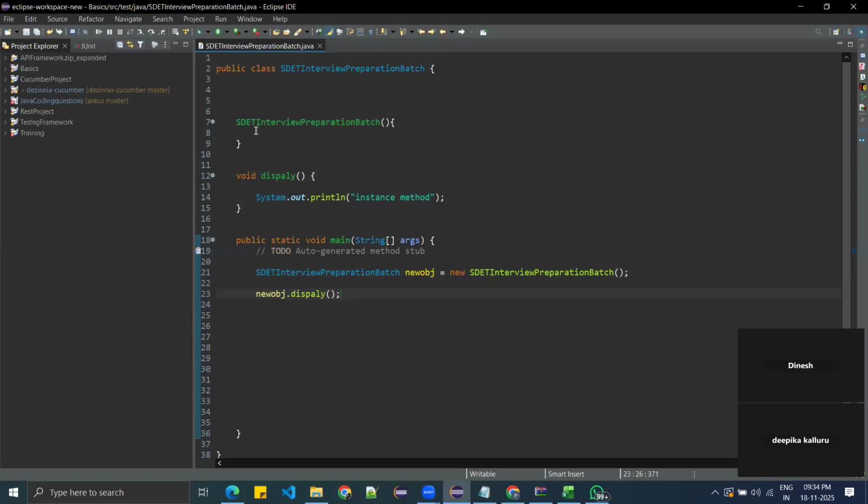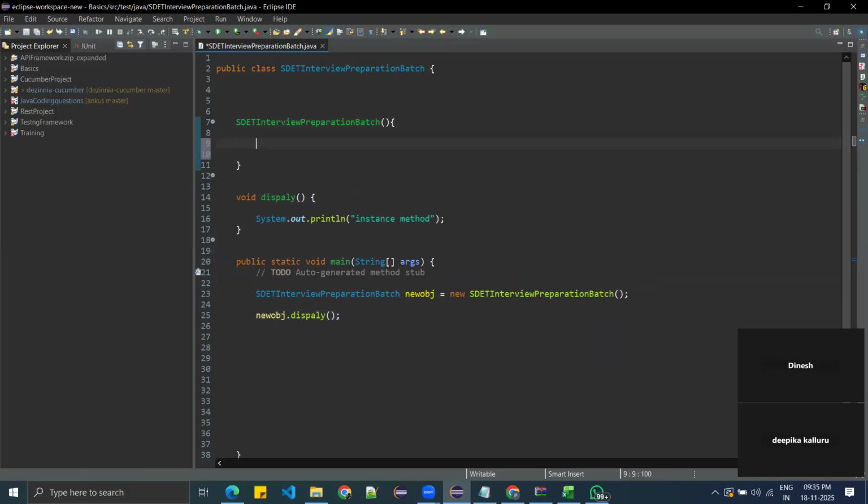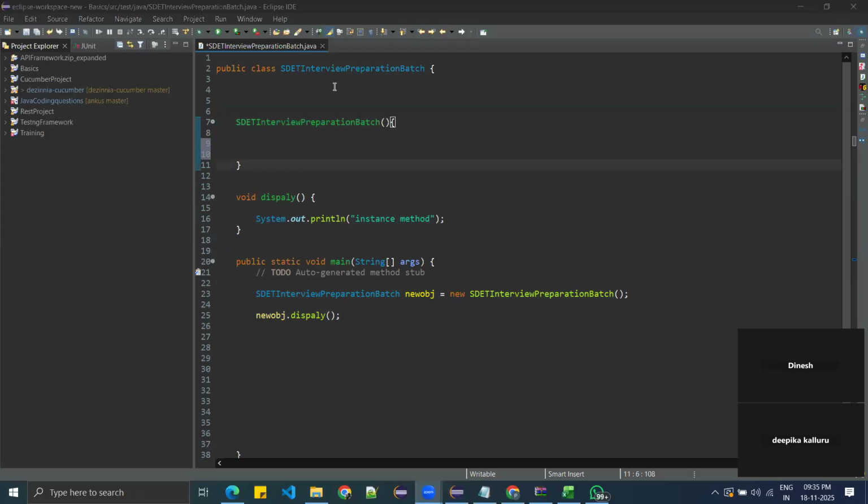Okay. Inside the constructor, can we call the instance method? That is a good question. But how will the constructor be executed? The constructor will be executed only in the process of object creation. Yes or no? Yes. So first you need to have an object, then only you will call the constructor.